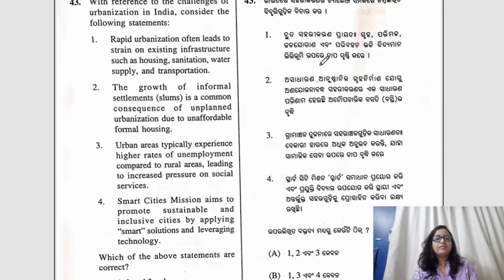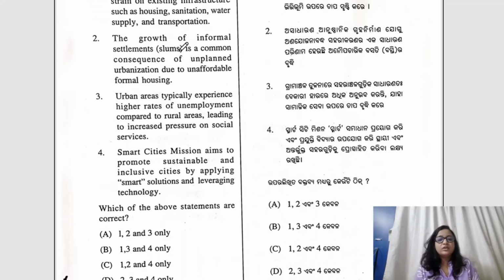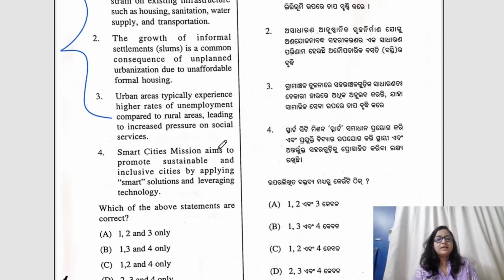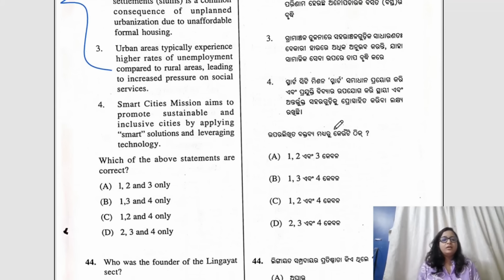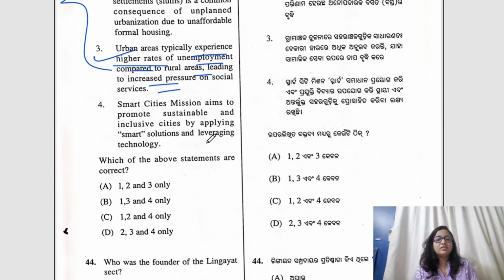Question number 43. With reference to the challenges of urbanization in India, consider the following statements. So here, all the options seem to be correct, okay, because they are general statements. Only the option, the growth of informal settlements is a common consequence of unplanned urbanization. Yes, this is also correct. One is correct. But urban areas typically experience higher rates of unemployment compared to rural areas, leading to increased pressure on social services. This could be incorrect.